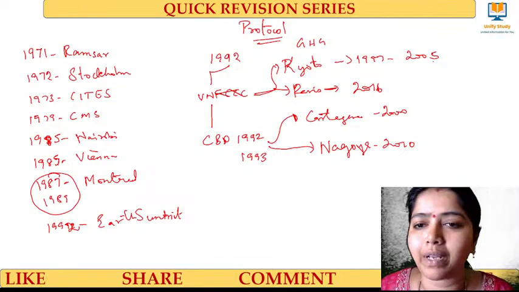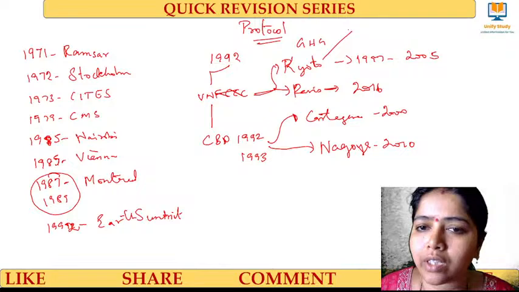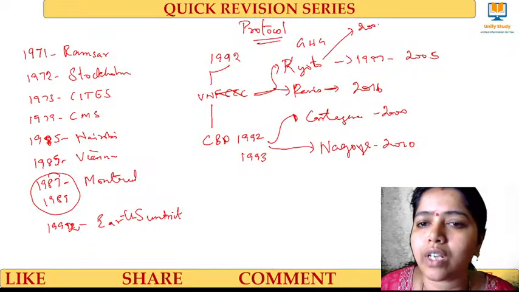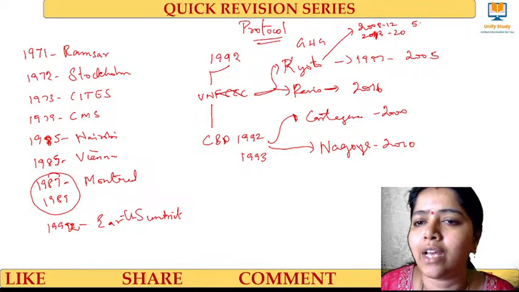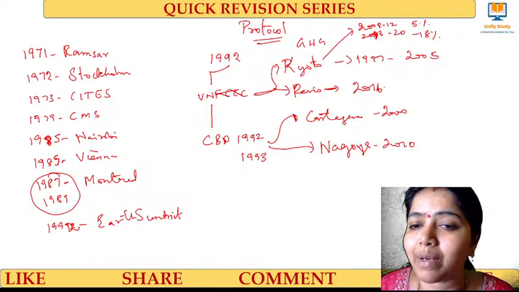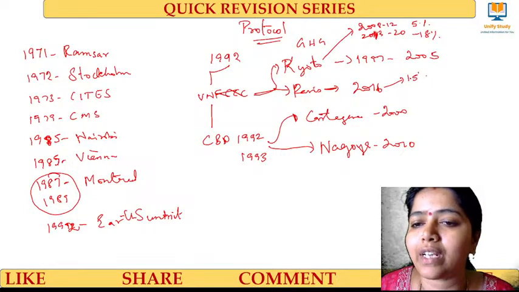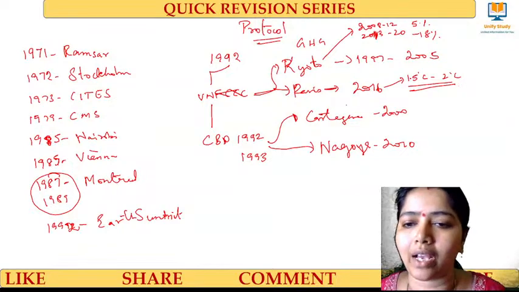Here you have to remember the commitment periods, right? What are the commitment periods? 2008 to 12, and 2013 to 20. Two commitment periods. Reducing 5%, and here it is reducing 18%. Paris Agreement is meant for what? 1.5 degrees Celsius to 2 degrees Celsius. The greenhouse gases have to be reduced.